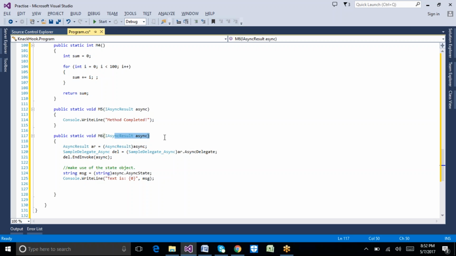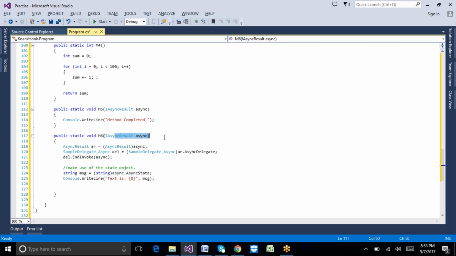Previously I told you that if I call an asynchronous method, we don't have any control over when to call the first method, the second method, and the third method.